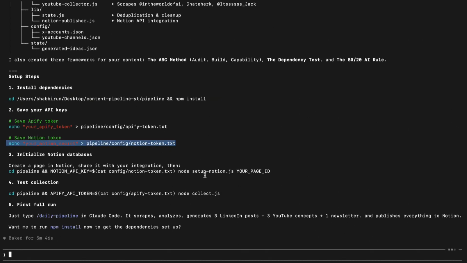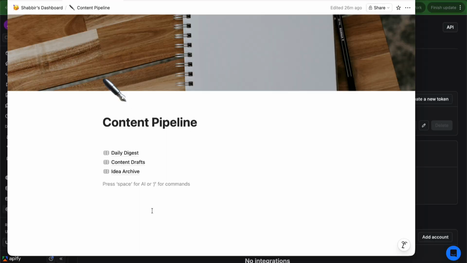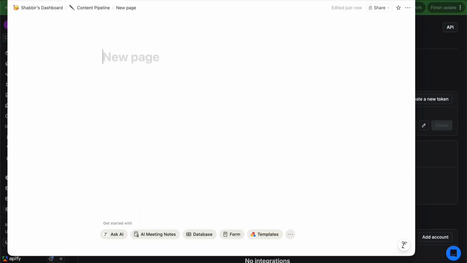Next, we have to grab the Notion token. Now for this, there's a couple of steps that we have to do. First, I'm going to go into Notion and actually go ahead and create a new page. And I'm going to call this page YT Pipeline. We need to create one page to start because when we create that API key it will have access to a specific page. Now, I don't want to give it access to my entire Notion dashboard.